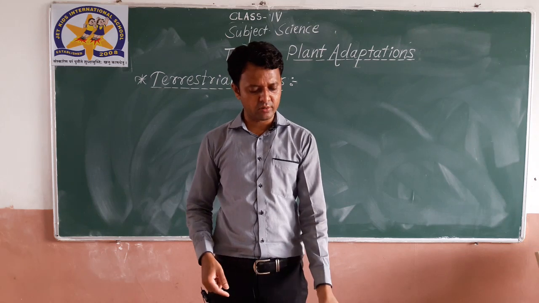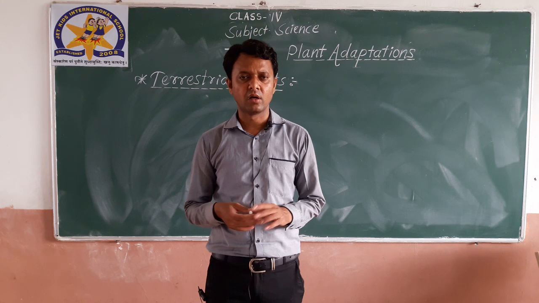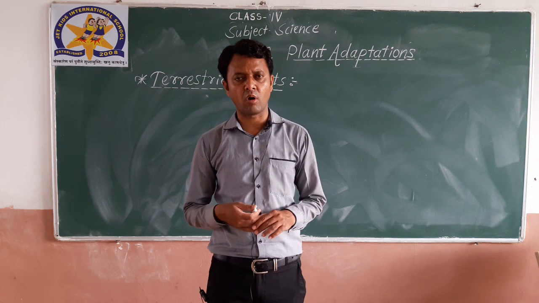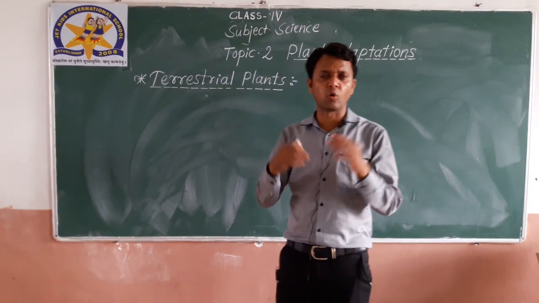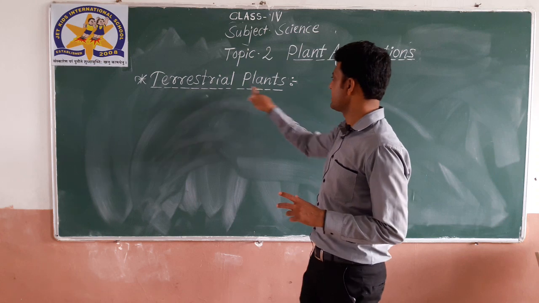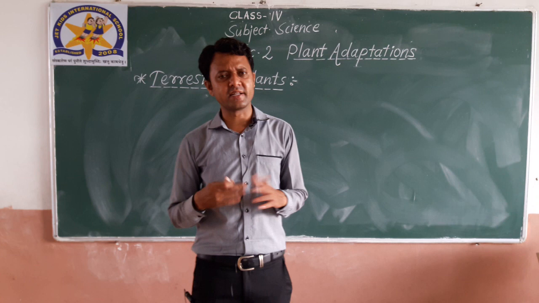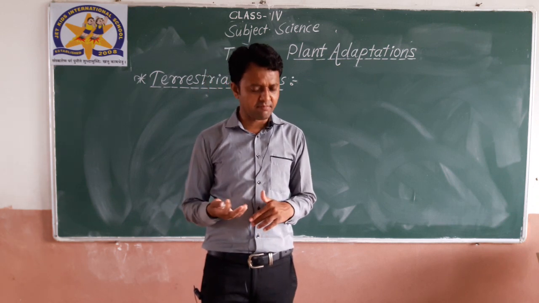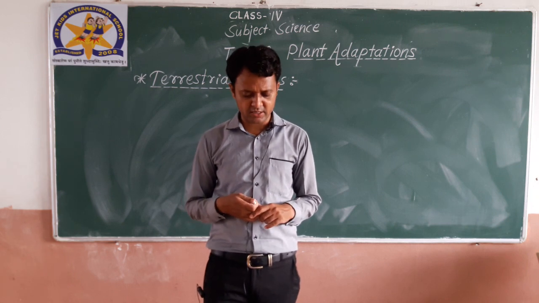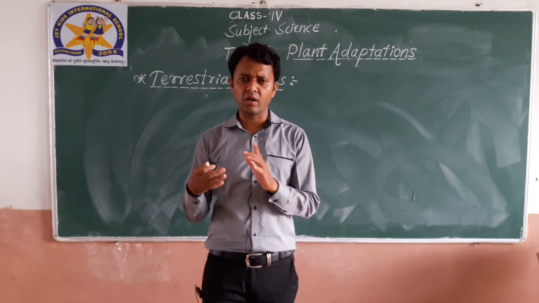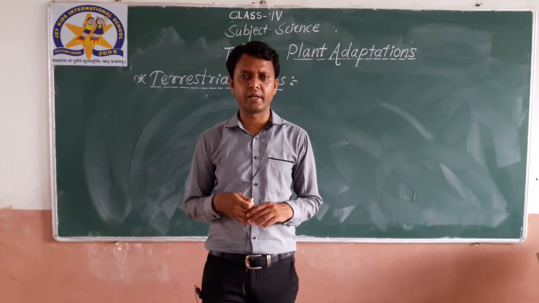Now it's time to move on to the second type of plants, which live on land. The plants which grow on land are called terrestrial plants. Okay, you can see the plants which live and grow on land are called terrestrial plants. In that there are so many plants: plants in deserts, plants in mountains and hills, plants in plains, plants in marshy areas, plants in forests, plants in coastal areas. All these types are there. In today's topic we will be covering only the main thing.